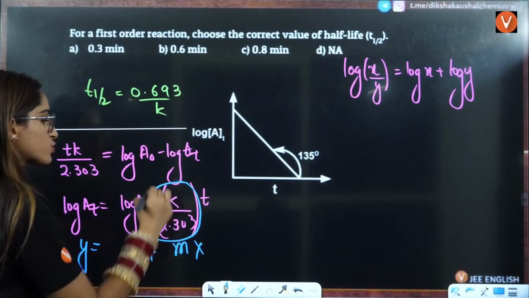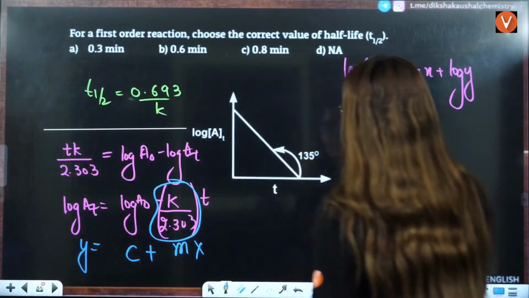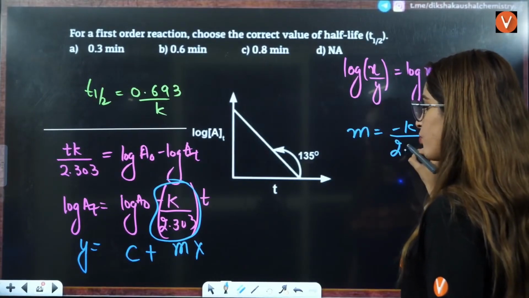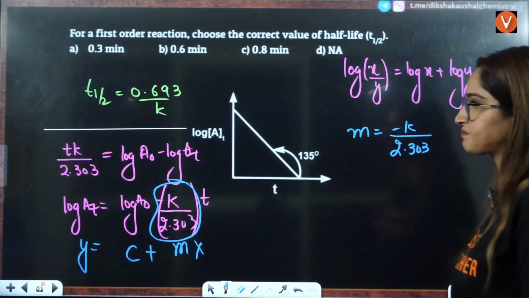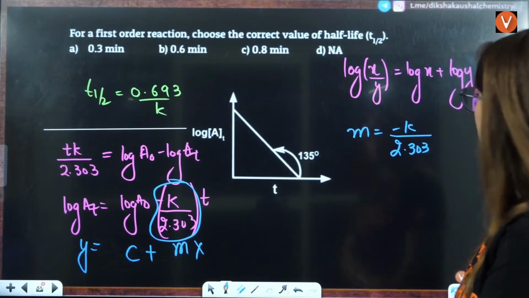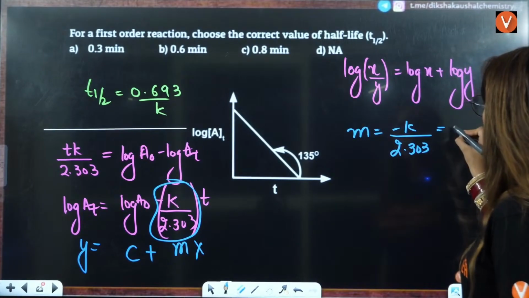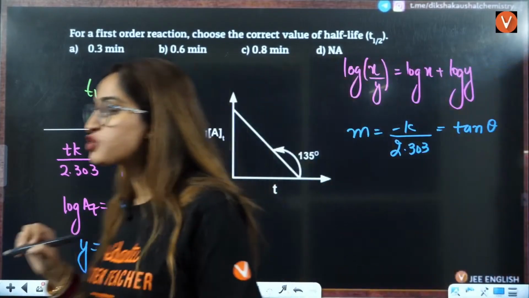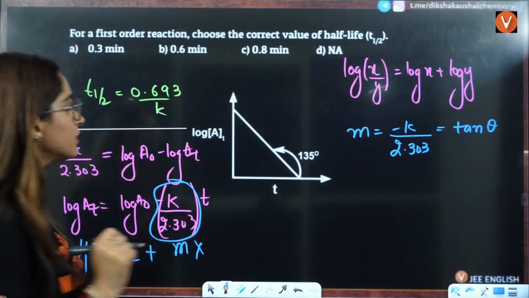So slope is going to be this. That means the m value, the slope, is going to be minus k by 2.303, where t is here. That is equal to tan of theta. We know that slope is equal to tan of theta.